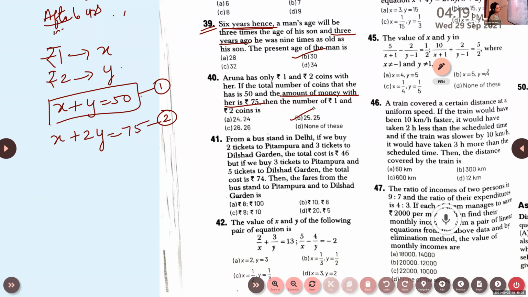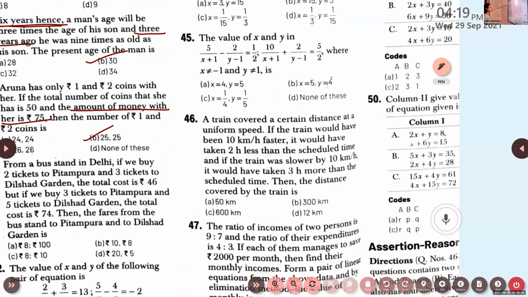Now let's do the 46th question. Look at the 46th question. A train covered a distance at a uniform speed.